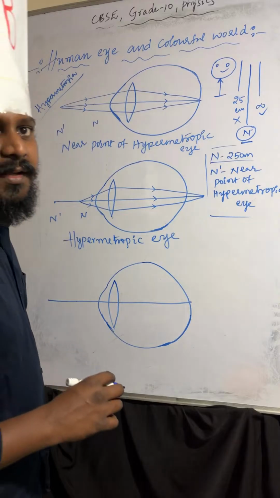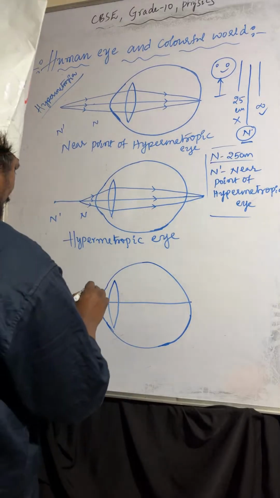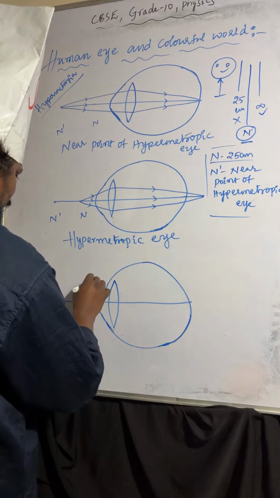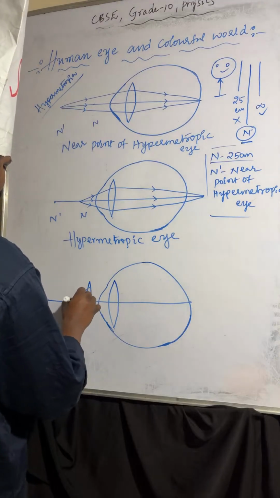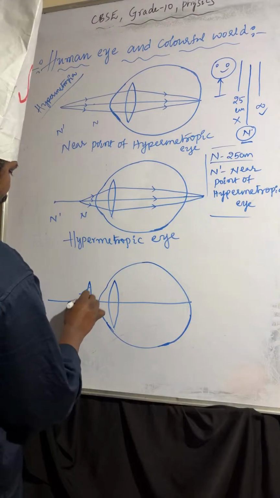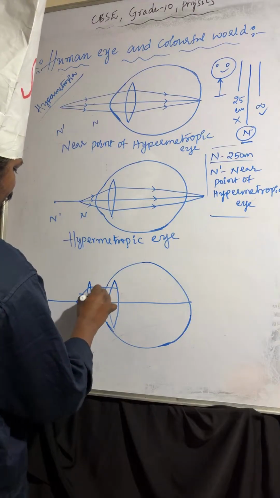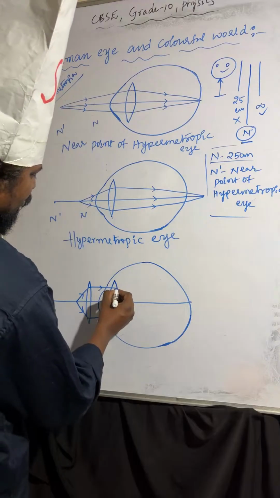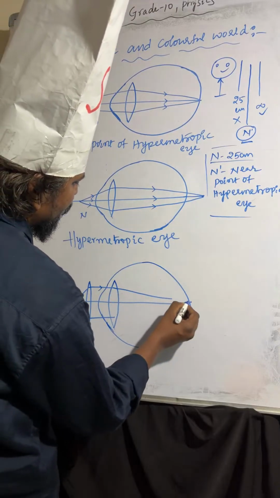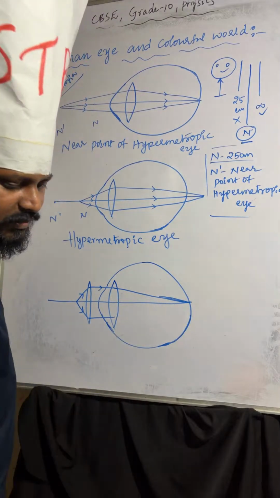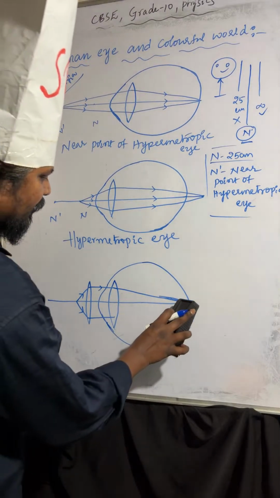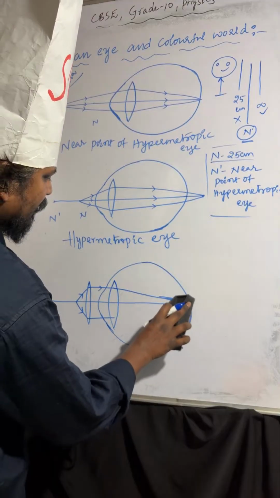So what lens we'll use? Convex lens. The light rays are coming, converging, again converging. So the light rays again converge and meet at retina. Understood? So you can observe.